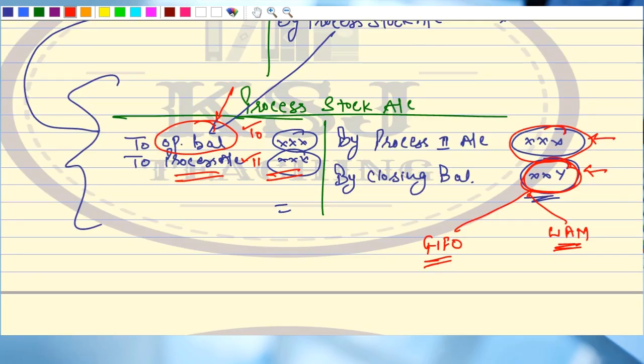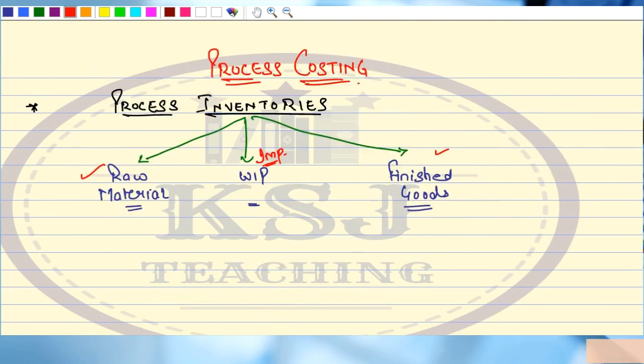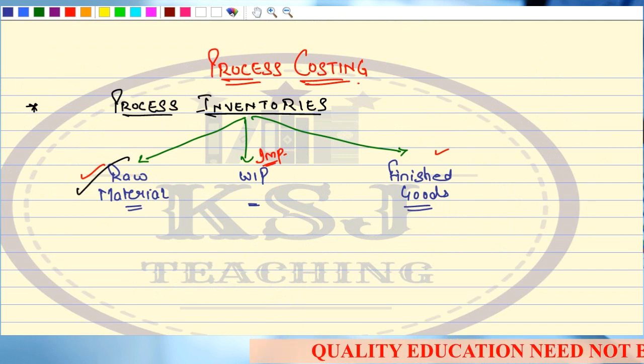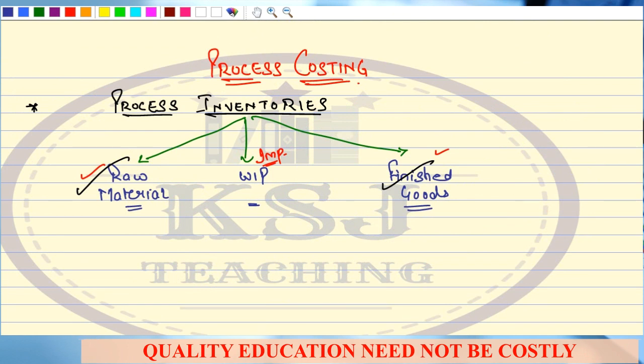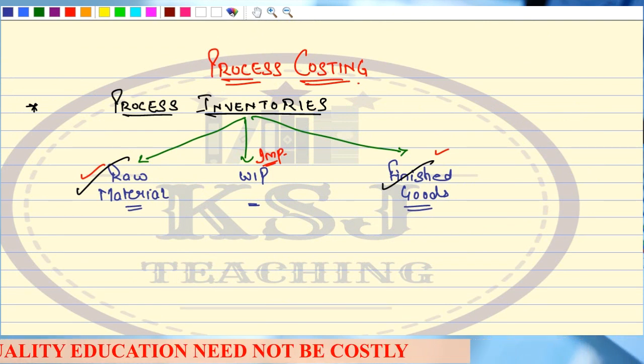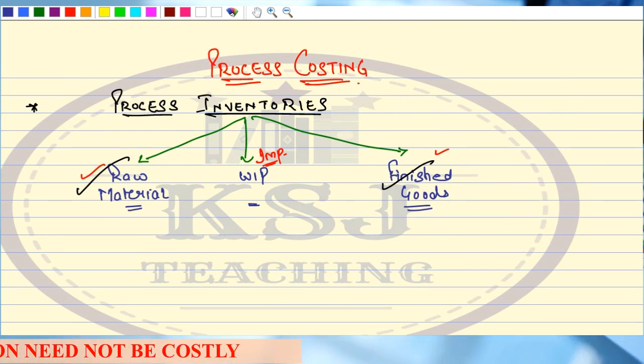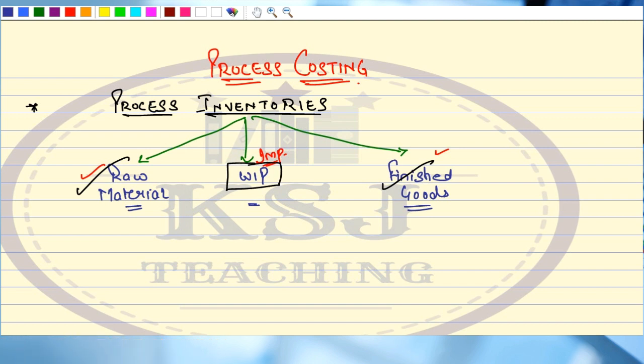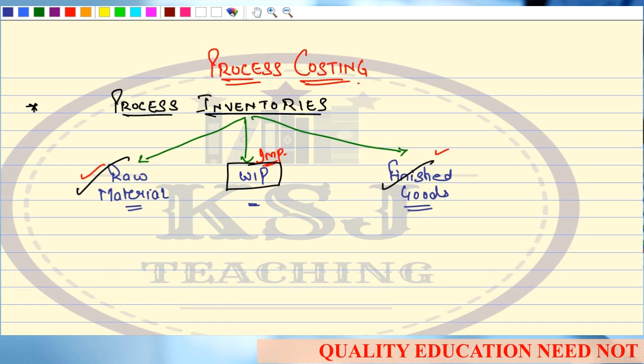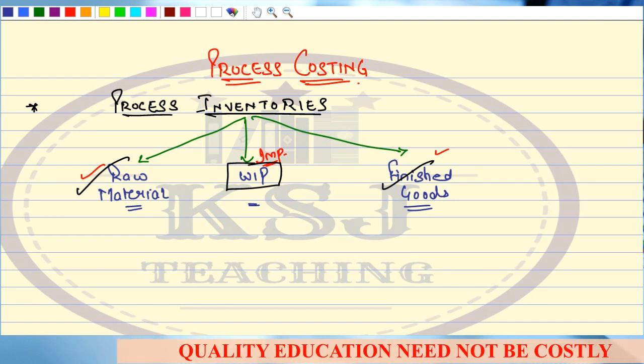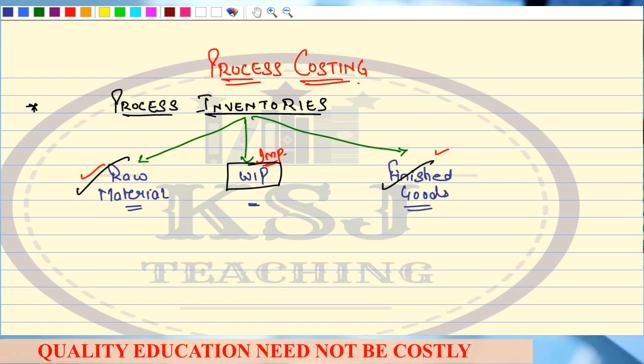So we are done with the finished goods inventory. So if we talk about the process inventories, we are done with this raw material, we are done with this finished goods. Now comes the most important part of this chapter, that is the valuation of this WIP, which we are going to start in the next lecture. The most important topic. You must have your books with you, you must have your practice questions with you, because this is the most important part that we are going to discuss in the next 4 or 5 lectures.